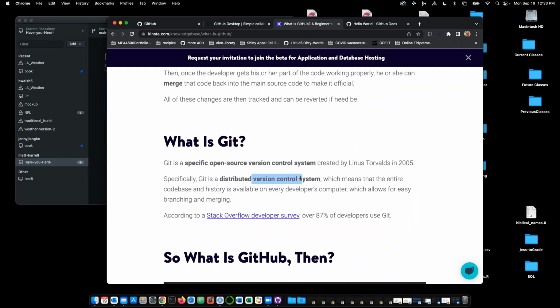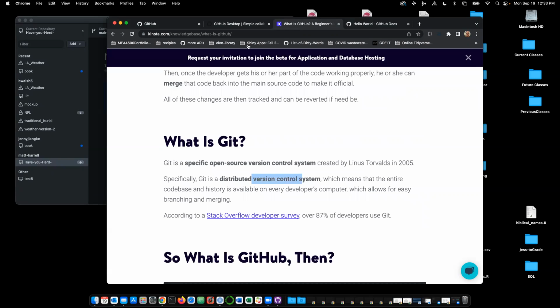So every time you add something to a GitHub repo, you're essentially creating a snapshot. Think of it as when you back up your computer. I'm sure everyone backs up their computer. You're creating that snapshot. If you back it up again a day later, you're creating a second snapshot. And the difference between this and backing up a computer is those snapshots never go away.